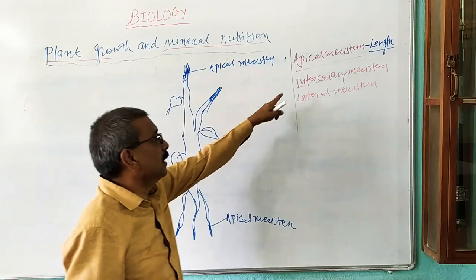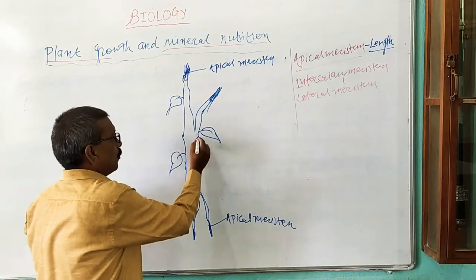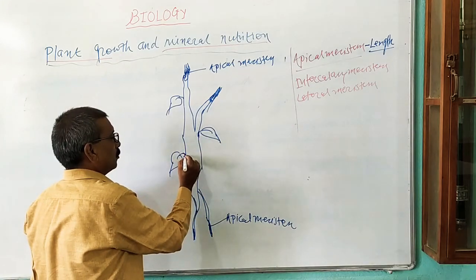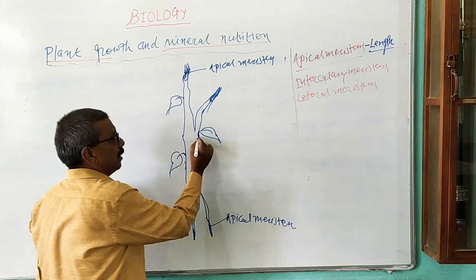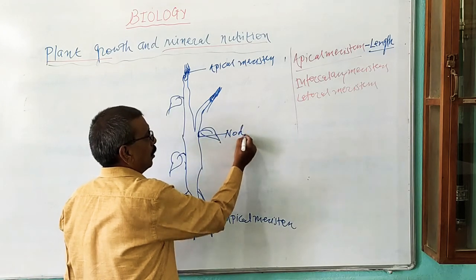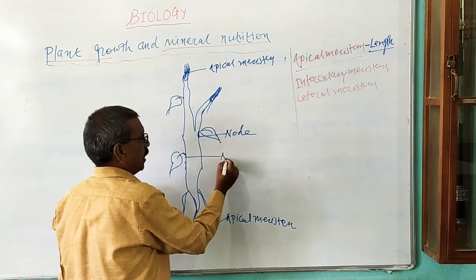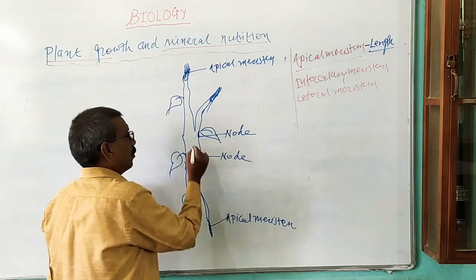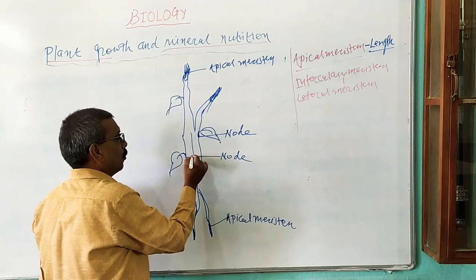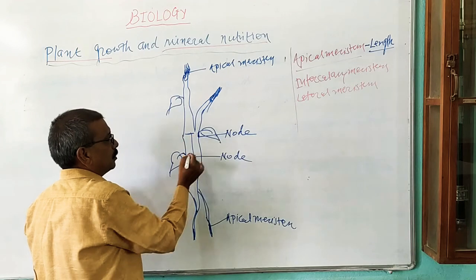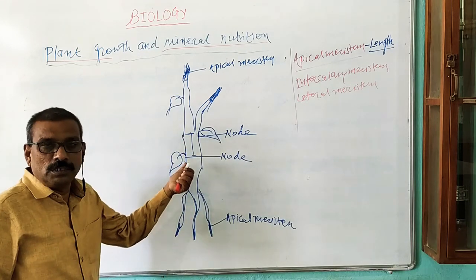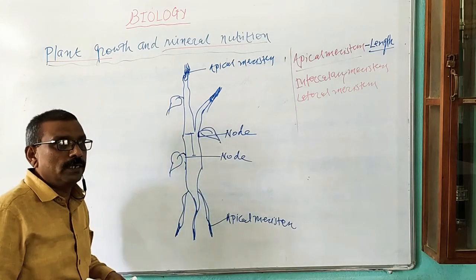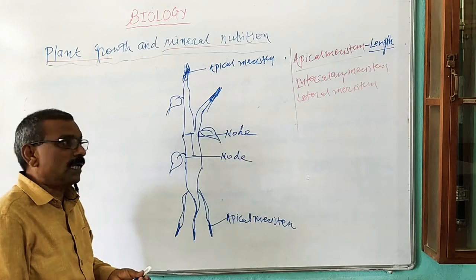Then next one is intercalary meristem. All of you know the point on the branch of the stem from which a leaf originates. That point is known as a node. This is one node and this one is the second node. The distance between two nodes is known as an internode. This is well known to all of you, which we have studied in 11th standard.